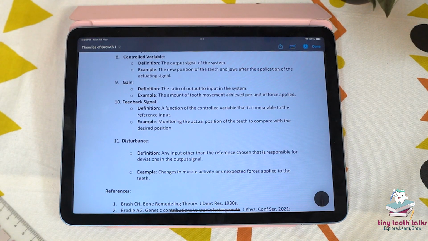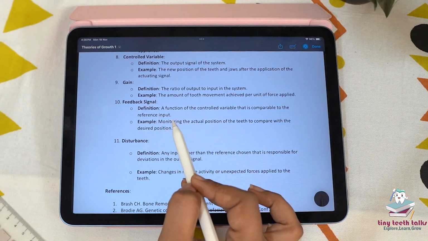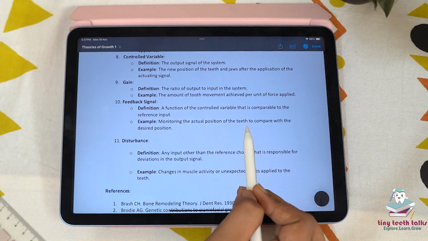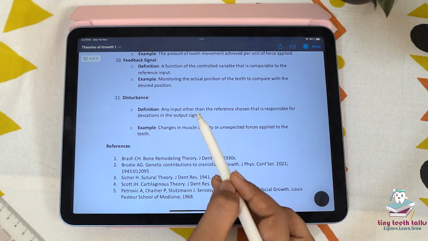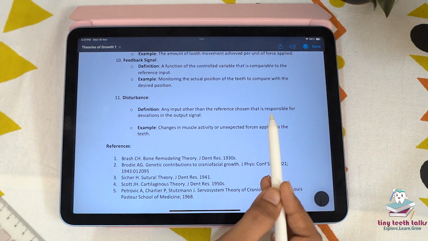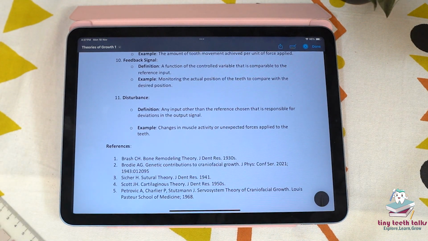Feedback signal, so they are the function of the controlled variable that is comparable to the reference point, means monitoring the actual position of the teeth to compare with the desired position. Disturbances, an input other than the reference chosen that is responsible for the deviation in the output signal is known as a disturbance. For example, changes in the muscle activity or unexpected forces applied to the teeth.